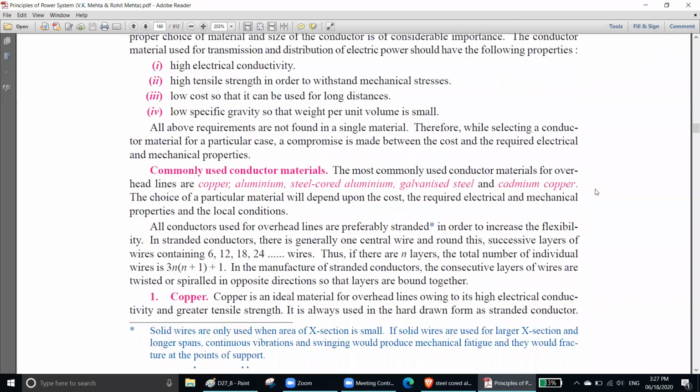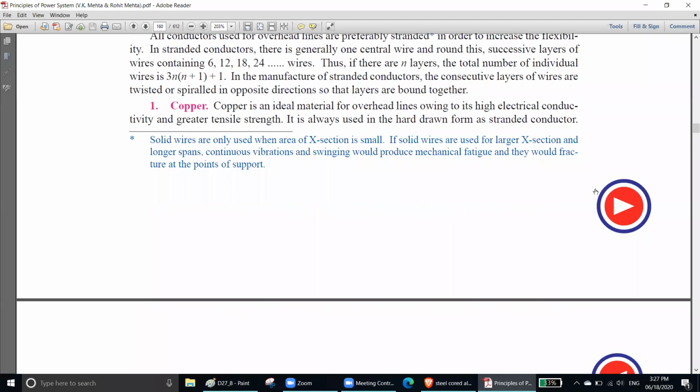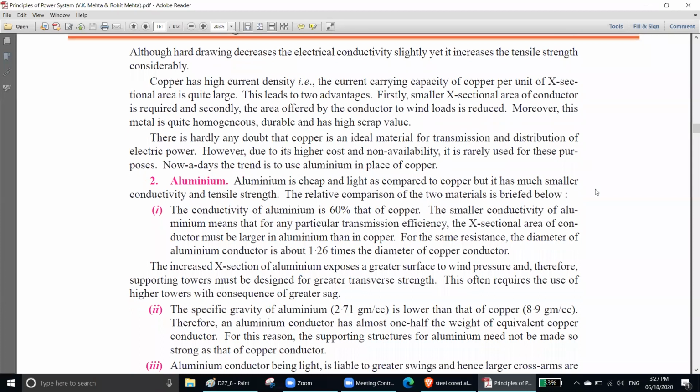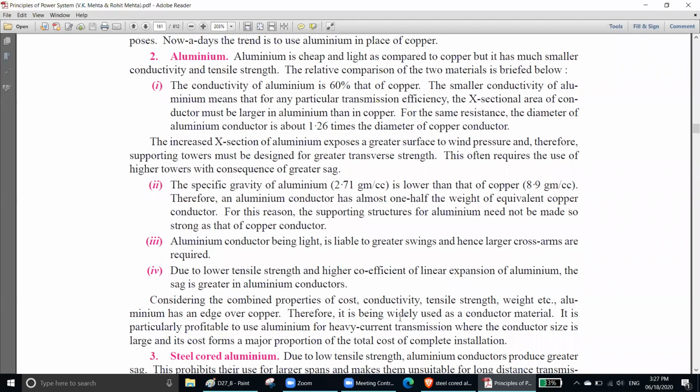You can read by yourself what copper and aluminum are, but I want you to learn about the advantages of aluminum. What are the advantages of aluminum? First, the comparison between aluminum and copper.